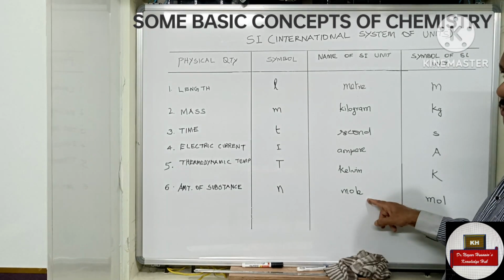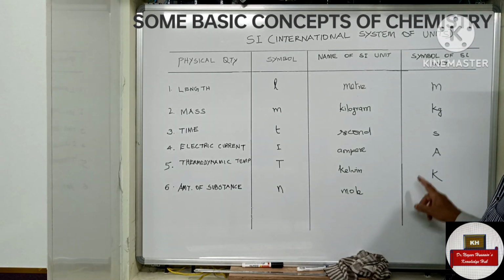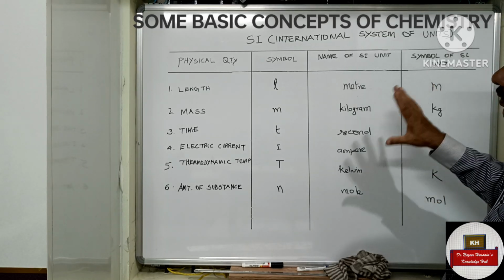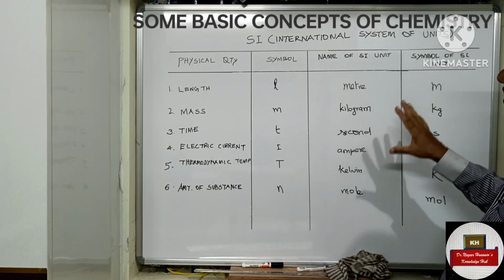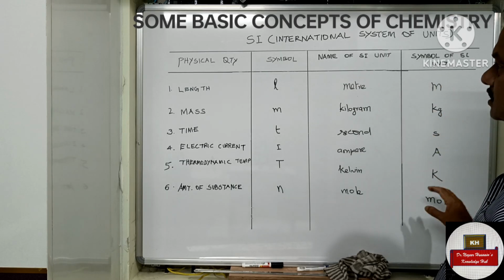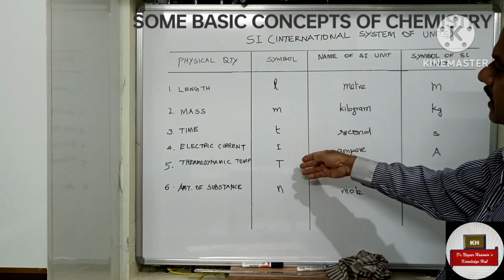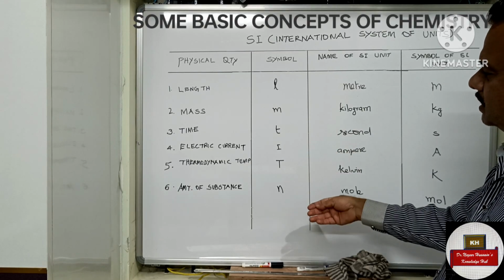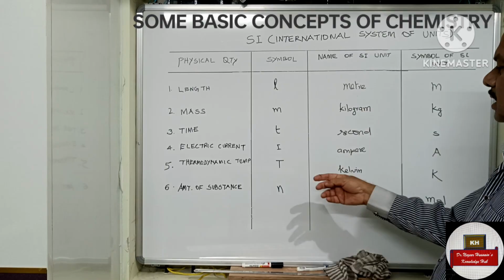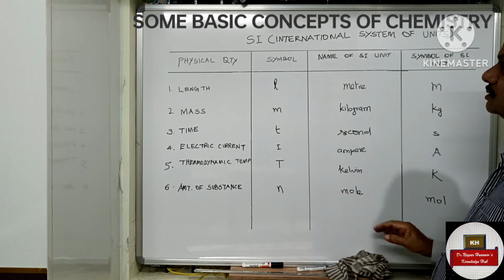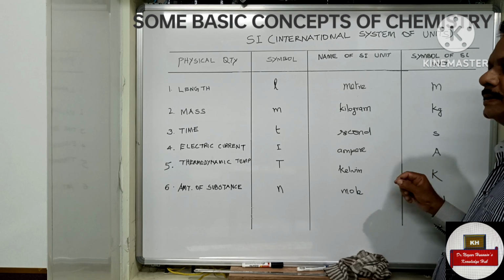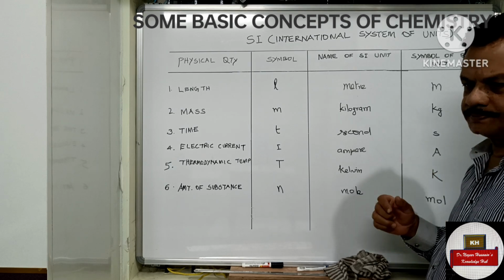We measure in moles. The symbol of the SI unit is mol. So just remember these things. We will come across these units very often, and we will deal only with SI units while measuring length, mass, time, electric current, thermodynamic temperature, amount of substance, etc. This will come frequently in your calculations and other things.